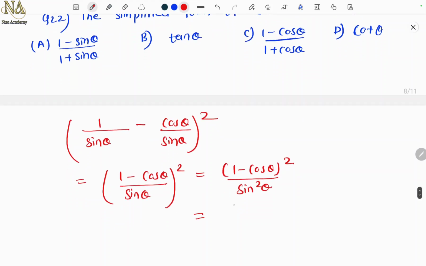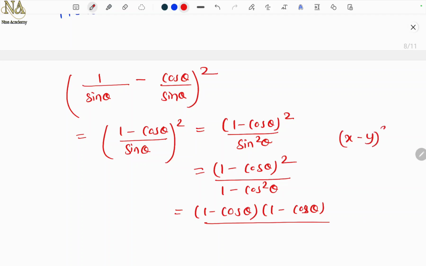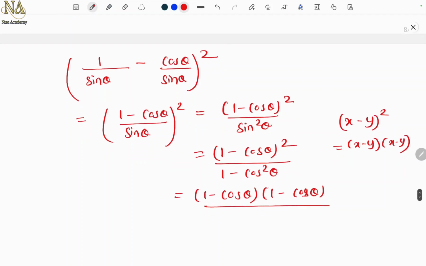Again the identity, cos square plus sine square. So this I will take as it is. Sine square theta I can write as 1 minus cos square theta. So 1 minus cos theta is twice, right? So can I write this as (1 minus cos theta) into (1 minus cos theta)? Like x minus y whole square is x minus y into x minus y. And this is a square minus b square, so I can write (1 minus cos theta) into (1 plus cos theta). a square minus b square is (a minus b)(a plus b).